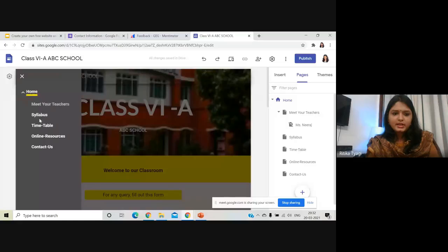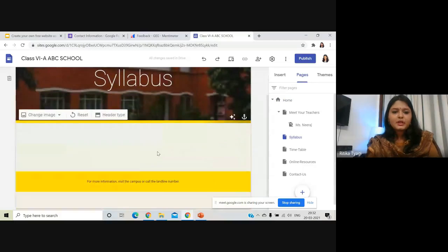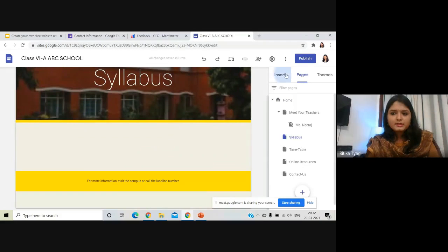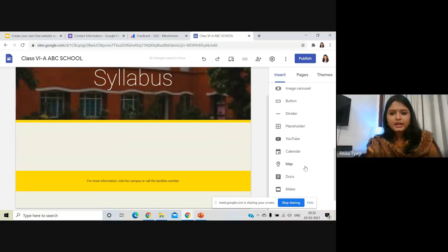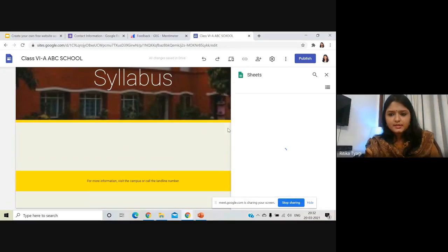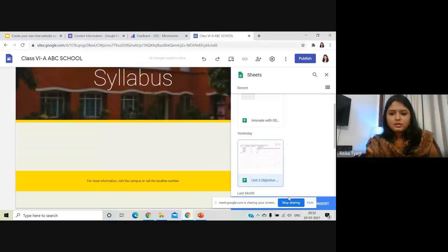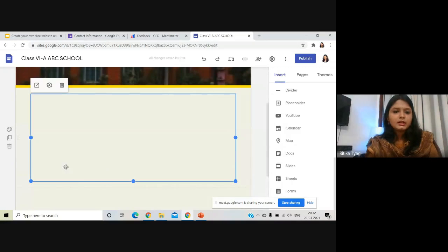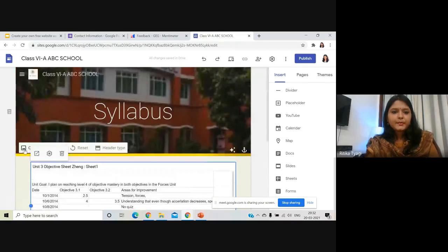Now moving on to the next page is syllabus. Now I have kept my syllabus in the drive. I'm just going to put something from the sheets. So when you click on sheets, all your sheets that you have created on Google are going to come up over here. Click on insert, and this is how you can insert the syllabus.